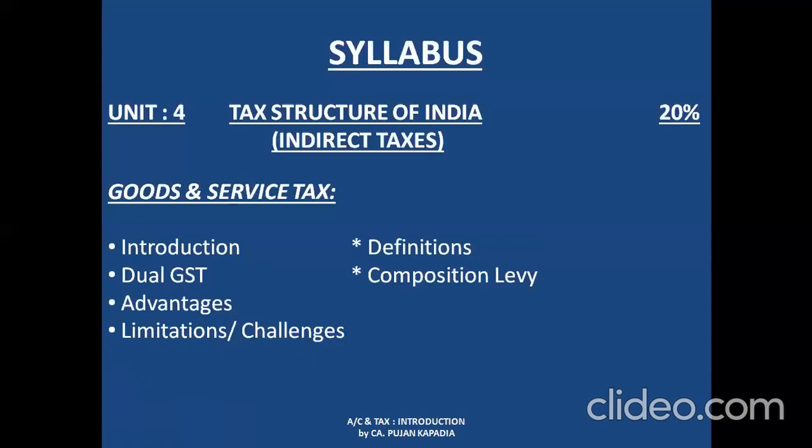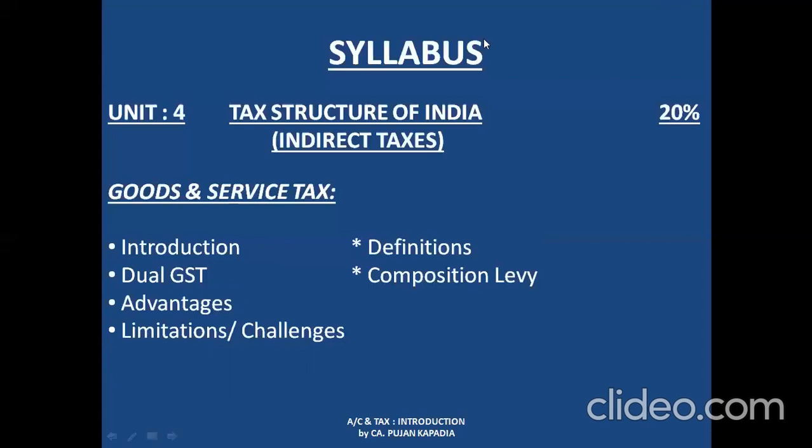The third and fourth topics are the advantages of GST, that is, what are the benefits that we have received by this act, and against it, the 4th point is what are the limitations or challenges that one is facing with GST. The next part is definitions. There are certain definitions like what is goods, what is services, what is supply, what is business. So we are going to deal with many definitions under this act. And last is composition levy. It is something like, if you are not going to be a regular taxpayer, then you can be a composite taxpayer. Again, it is altogether a different concept that I'm going to explain to you when we start the chapter.